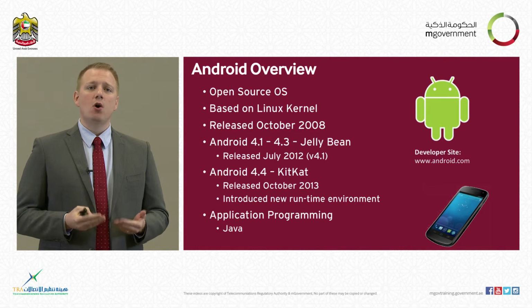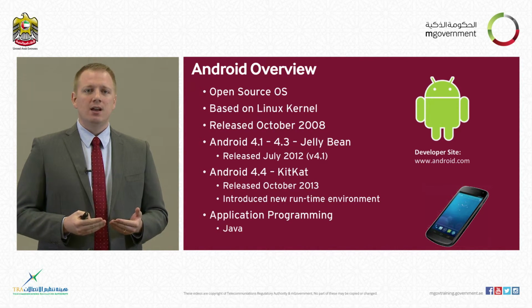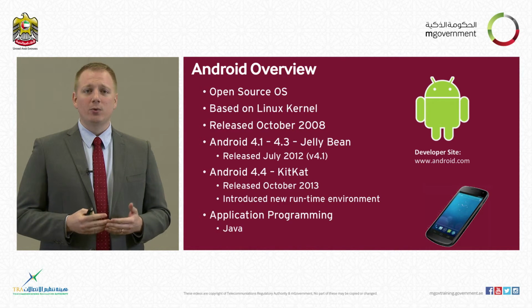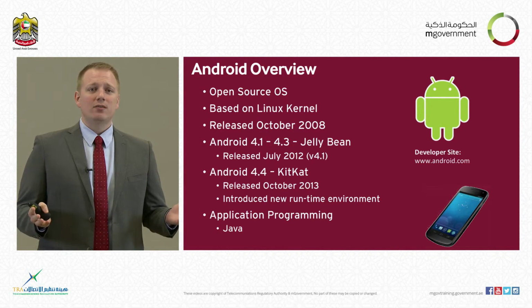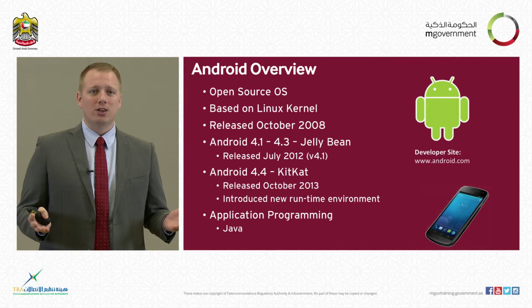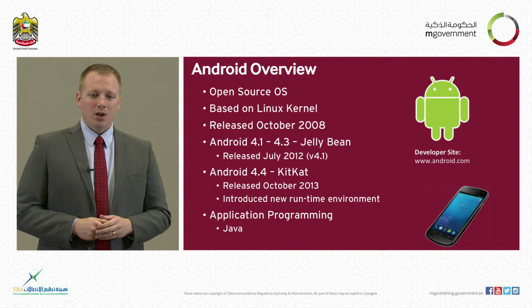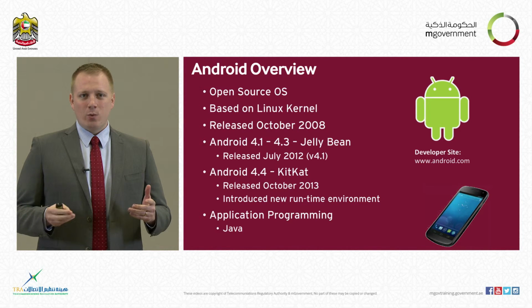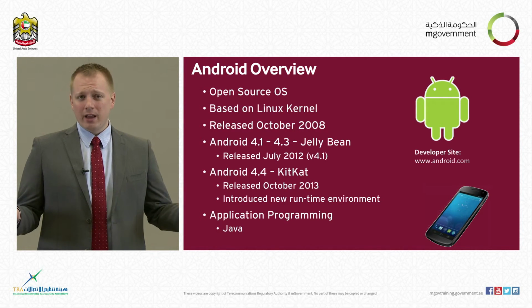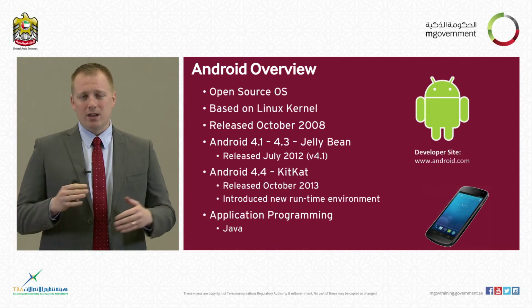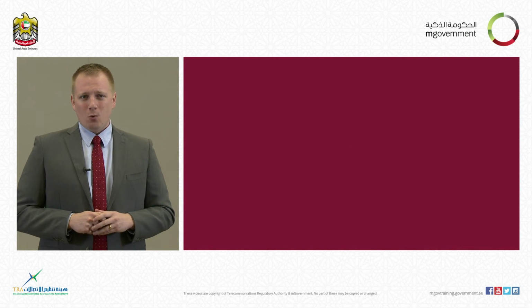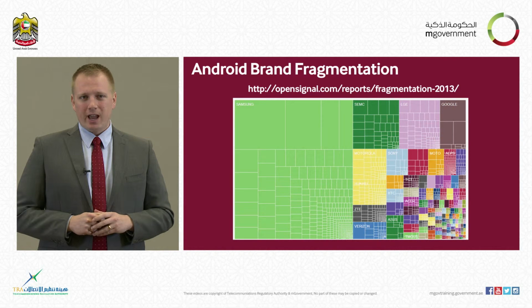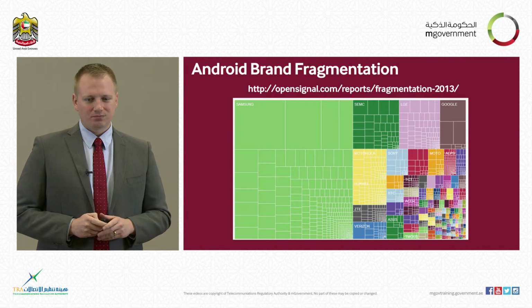That's why you see so many Android devices out there, because the operating system is available to anyone to use. You just have to figure out a way to get it to run on the hardware that you are going to base it on. With regard to programming applications for Android devices, we will be using the Java programming language. With regard to that, even though we can develop for basically all Android devices, keeping in mind the API levels that we are using, we need to understand something called Android fragmentation.